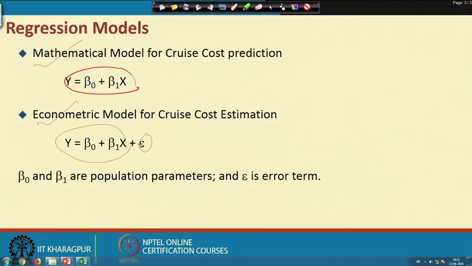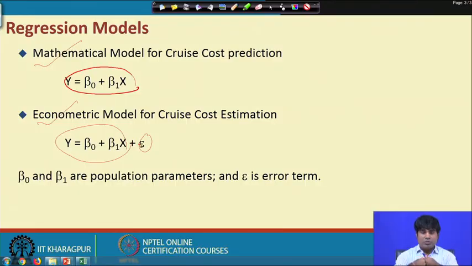Again, when we go for multiple regression, let us say instead of a single x you have 3 or 4 independent variables, there is still doubt, and you are not sure that these are the only variables which can influence the dependent variable. So, in total, we are in a position to justify the involvement of the error term in the process of econometric modeling, that is, in establishing the relationship between y and x, the dependent variable and the independent variable.